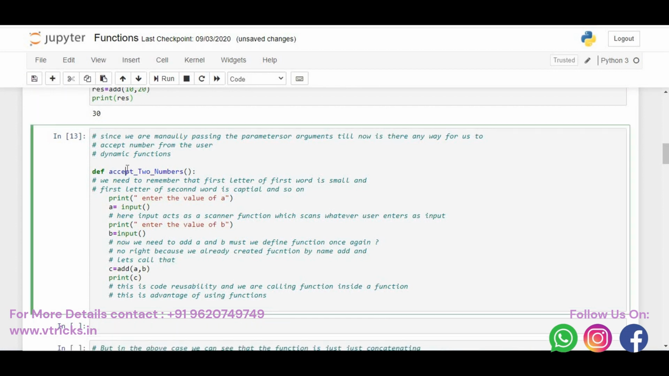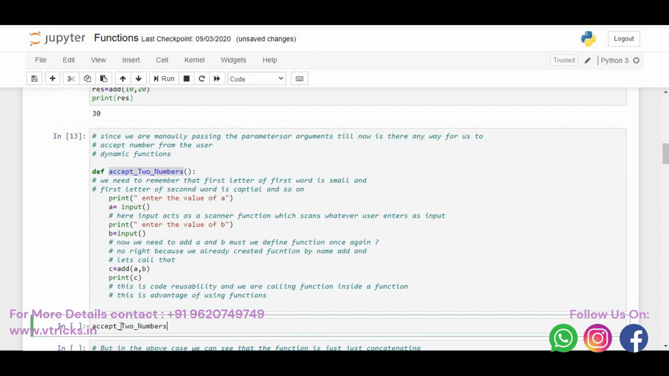Let's say I'll call that function accept two numbers. As I told you, we have just defined the function. We need to call that, right? I say accept two numbers. Okay. Now I'll just run this.